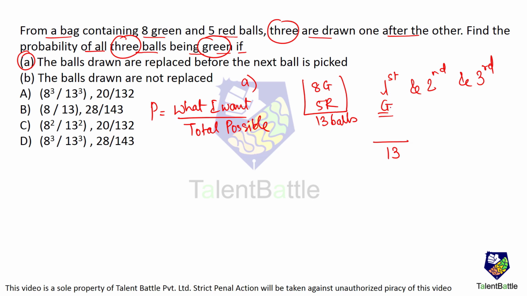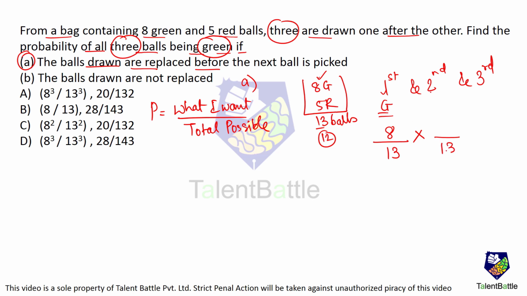How many green balls are there? 8 green balls are there. So, I have 8 options. I can choose any one out of the 8 green balls. So, it comes over here, and 'and' means multiplication. Now, after I draw the ball, it is replaced again. That means I put back the ball in the bag. Now, again, I am drawing out the second ball, okay? While drawing out the second ball, how many total balls are there? 13. Now, remember, it is not 12 balls, it is 13, because after drawing out a green ball, I have put the ball back into the bag.